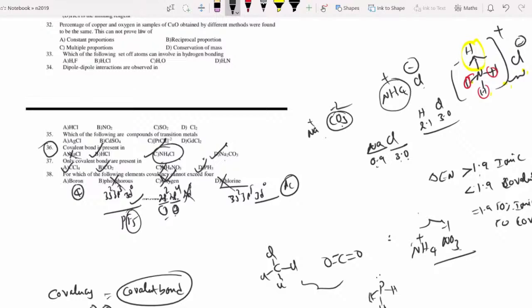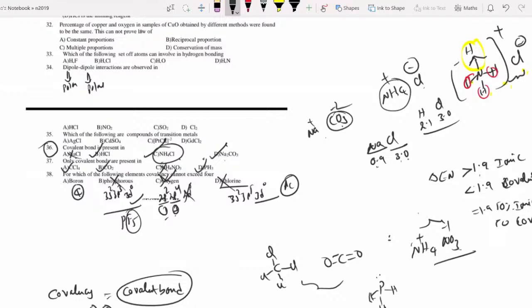Now, dipole-dipole interaction. Sir, already I told you. Dipole is nothing but a polar molecule. This dipole must be polar. Where is the dipole-dipole interaction?